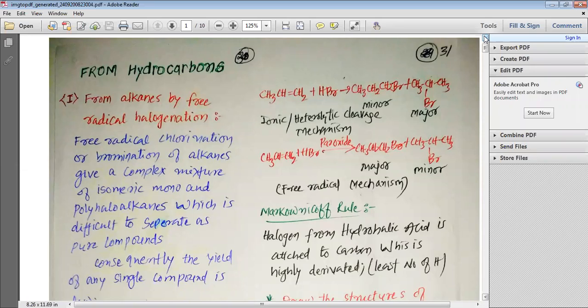So from propene with a hydrohalic acid, we can have two products. Out of this, 2-bromopropane is the major product, whereas 1-bromopropane is the minor product. 2-bromopropane is known as the Markovnikov product, whereas 1-bromopropane is known as the anti-Markovnikov product.